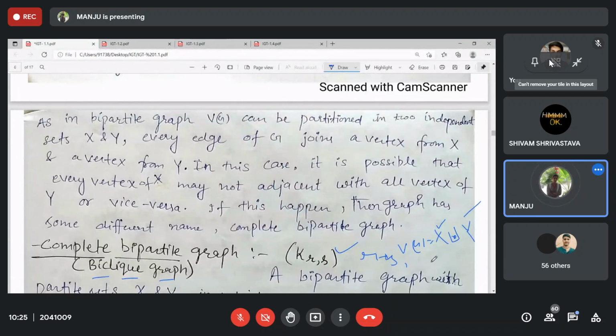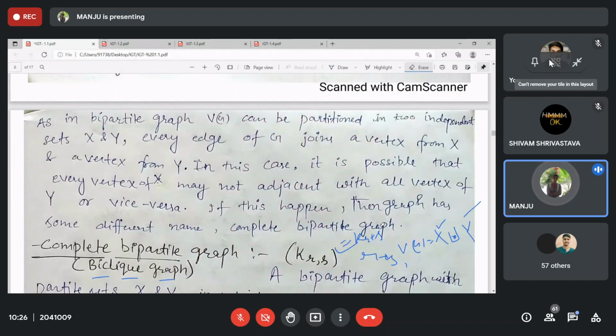Are you sure? You're not connecting the elements from X. X is independent, Y is independent. Then how is it possible? You are saying this K(R,S) is the same as K(R+S), the complete graph of order R plus S. No, it's not the case.